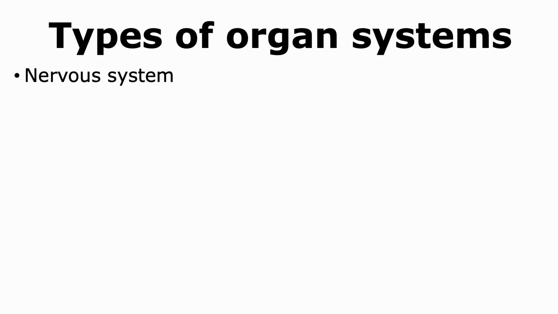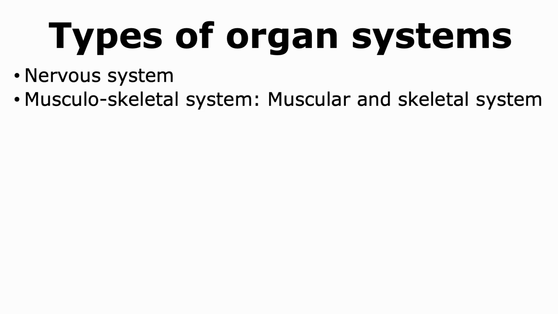There are many types of organ systems in animals. Some of them include the nervous system, which allows the animals to perceive their environment and respond to it appropriately. The musculoskeletal system, which is a combination of the muscular and the skeletal system, can allow many animals to move.